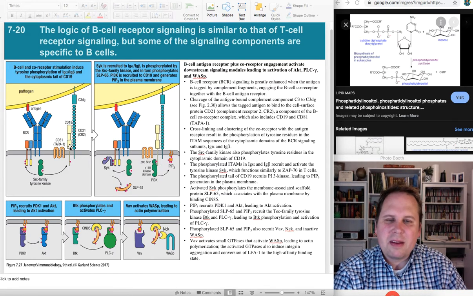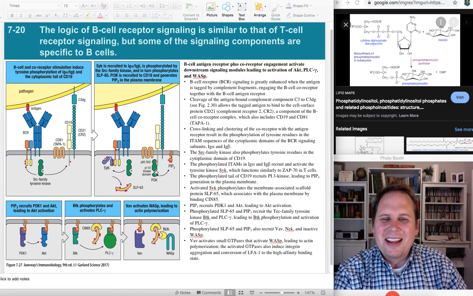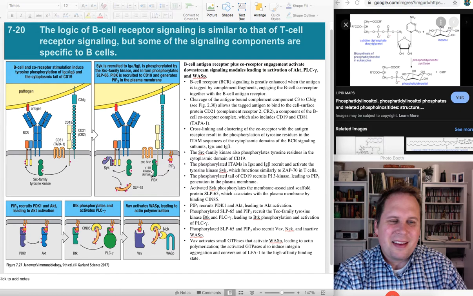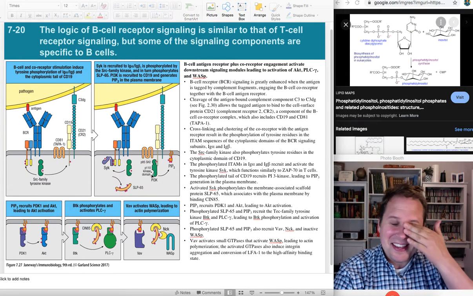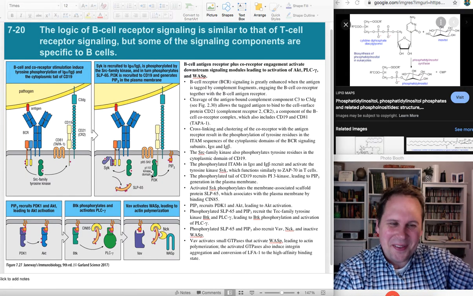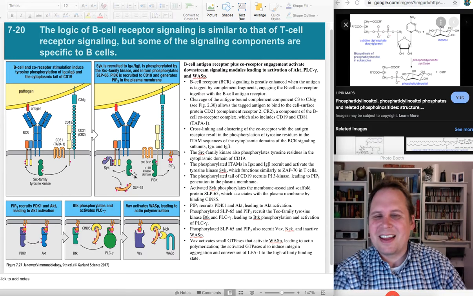CD81 or TAPA1 is also part of that same complex. But it doesn't really do anything at this stage, so we don't need to learn it. Yeah. All right, because it's going to be very like the book of Numbers in the Bible, just who begat whom. Just think of it, kinases all the way down. Kinase after kinase after kinase.